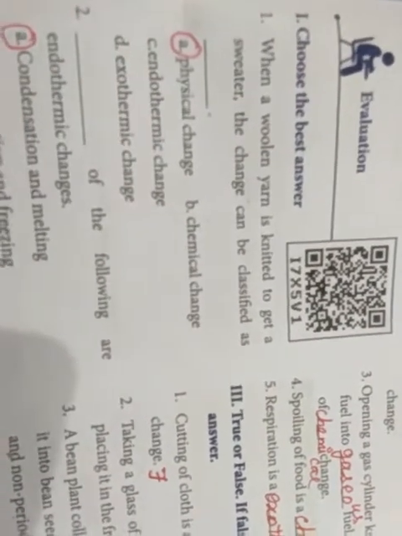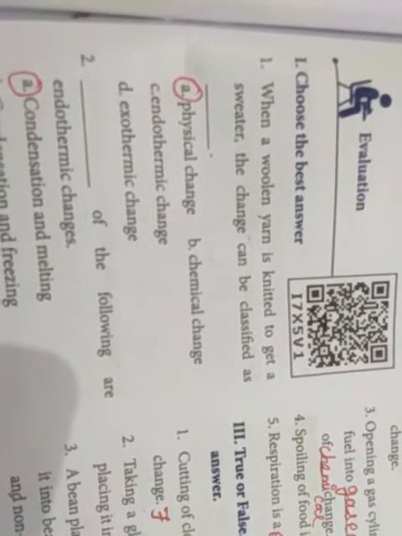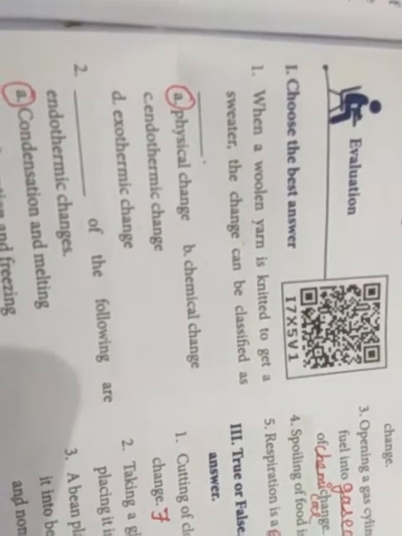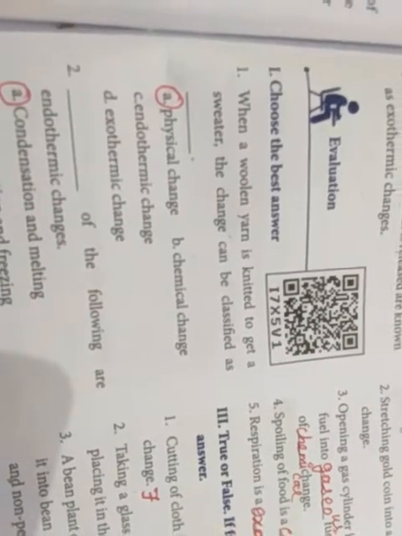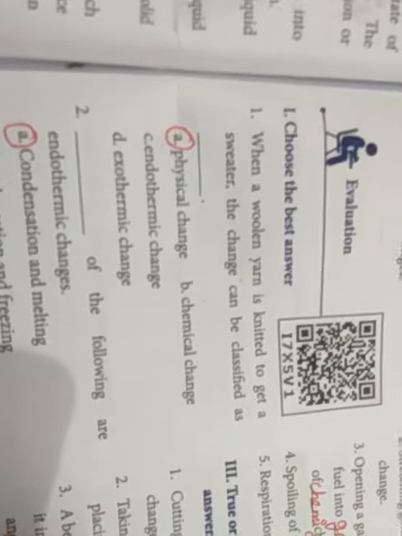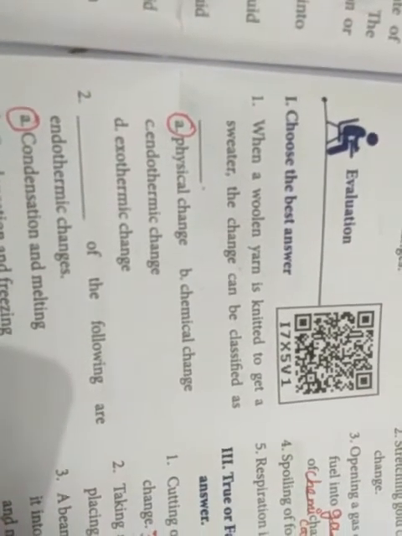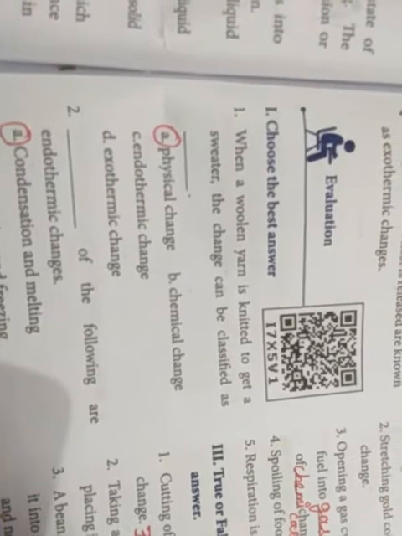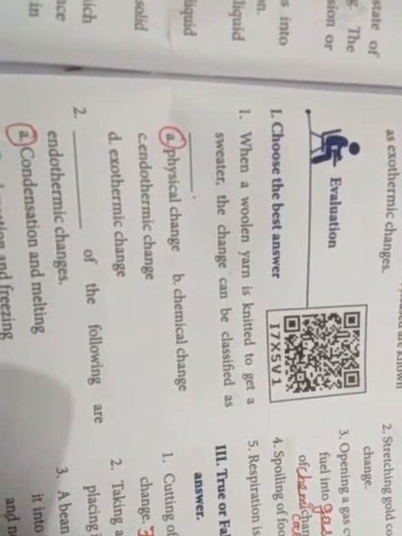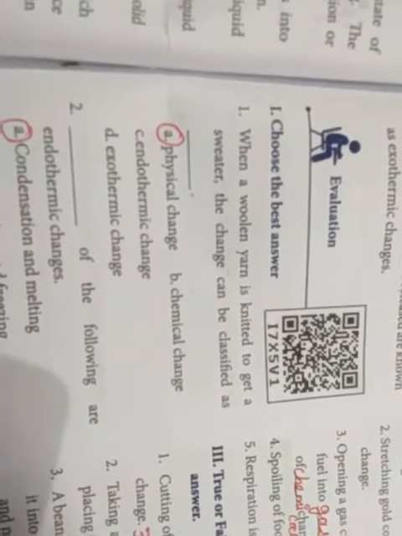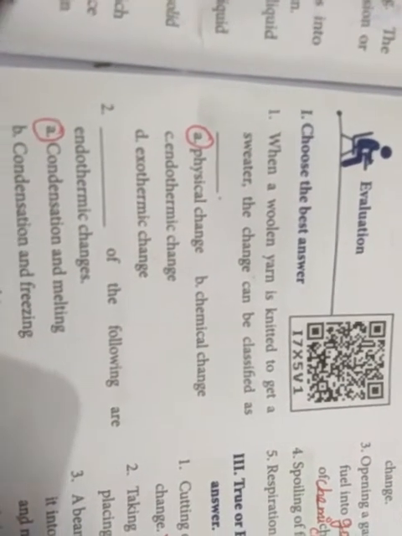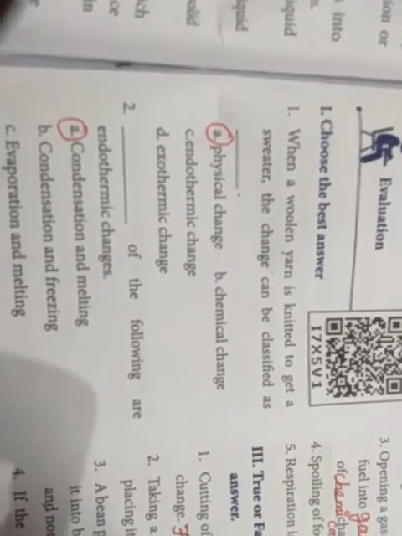When a woolen yarn is knitted to get a sweater, the change can be classified as what? Physical change. When a woolen yarn is knitted to get a sweater, the change can be classified as a physical change. Good.